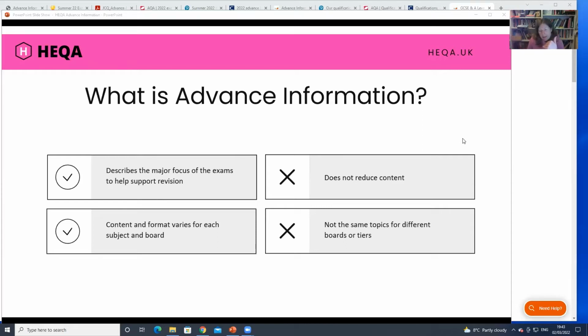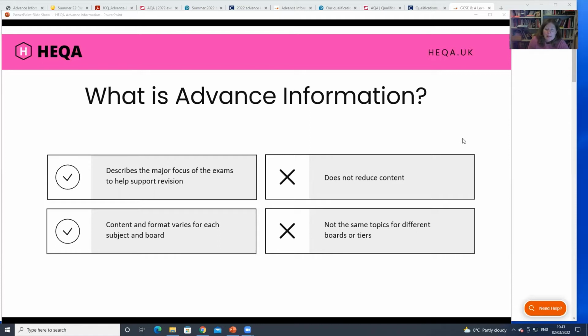But one thing that can be useful there is that they are divided into paper 1 and paper 2, for instance. So again, nearer the time, you can use that to focus your revision and say, right, for this paper I'm going to look at these topics, and then I'll save the other topics for paper 2. So it just gives you that little bit extra push towards what you're going to be looking at. Right, so that doesn't reduce the content. It varies for each subject and board.